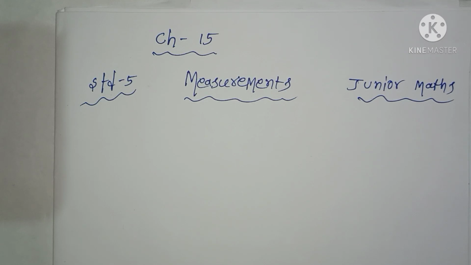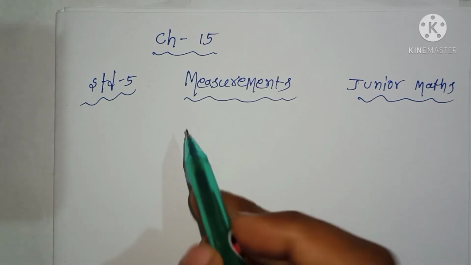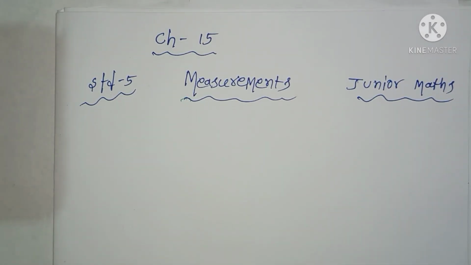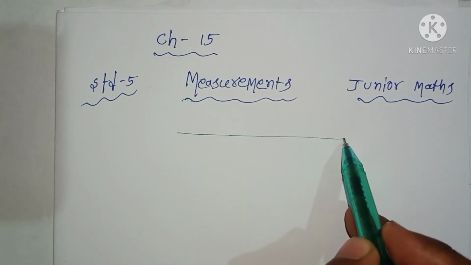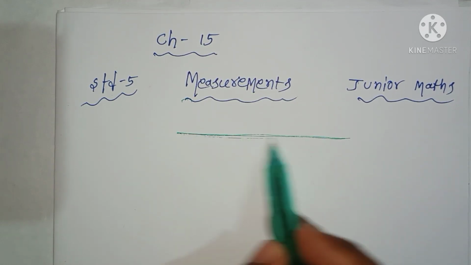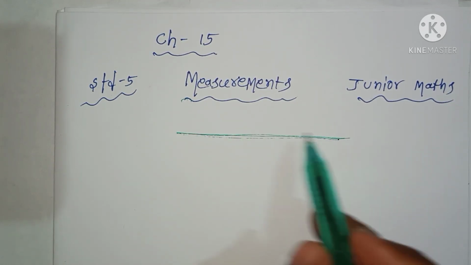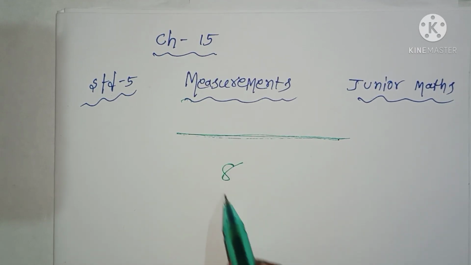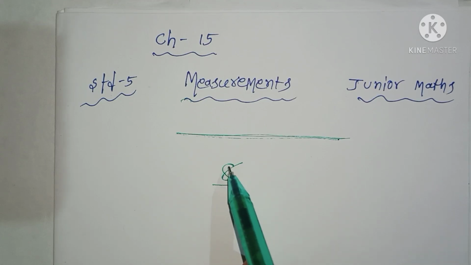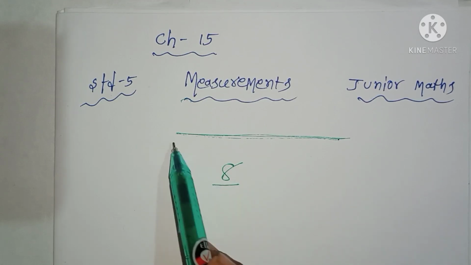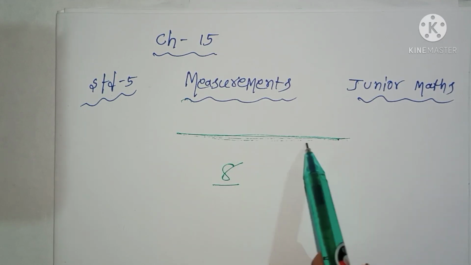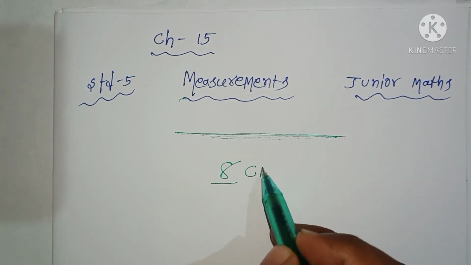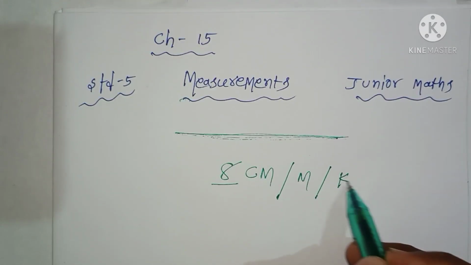So in this video we will discuss chapter 15, class 5 junior math, measurement. Why do we need measurement? So many things are there in our surrounding that we need to measure. Suppose this is where we want to measure. For measuring we need some unit. Yes or no? If I say this one is 8, what will you recognize? You will not be clear what 8 is. 8 means, to measure this one, we need something like 8 centimeter or 8 meter or 8 kilometer. Yes or no?